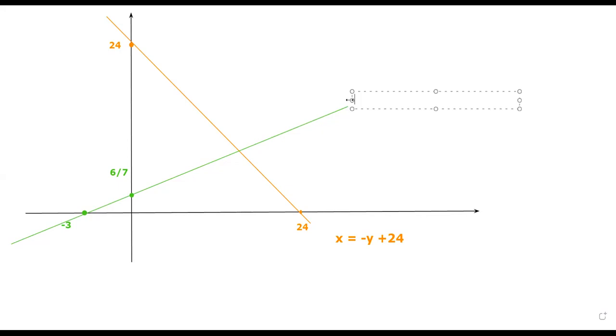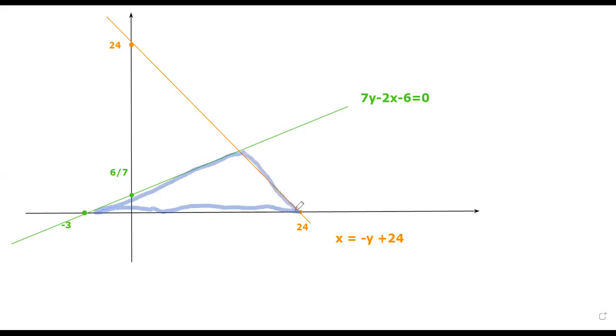The orange one is x equals to negative y plus 24. The green one is 7y minus 2x minus 6 equal to 0. Okay. And we are also bounded by our x-axis, which means that the area that we would like to find is actually this area.